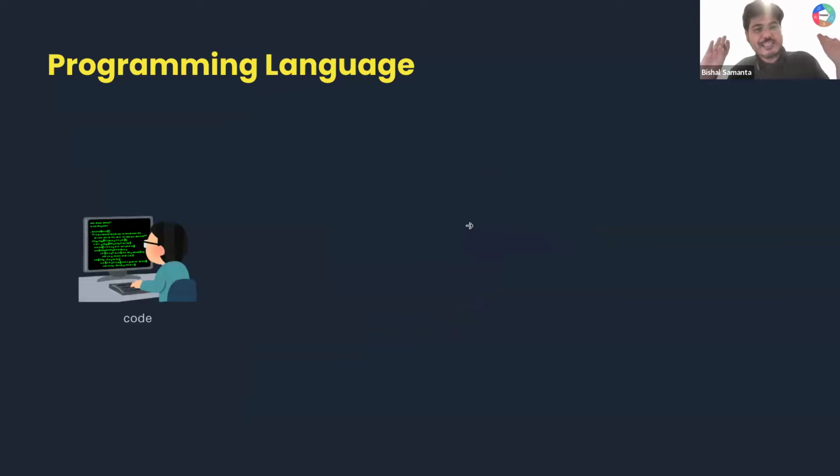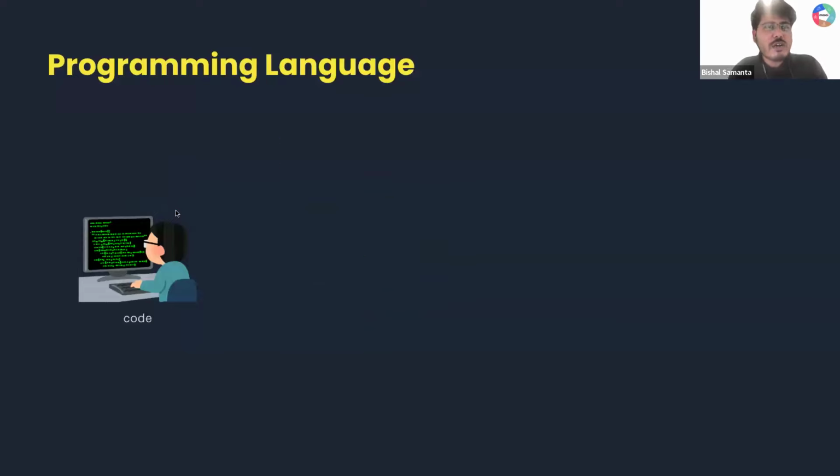Now let's say this is you and you are writing some code. Guys, can you tell me, are you supposed to write code in 0 1? No, right? You will not be able to read even what binary is, right? That is why you will be writing code in a programming language, right? You use Python, JavaScript, whatever it is, right?